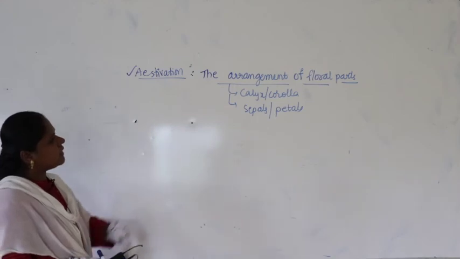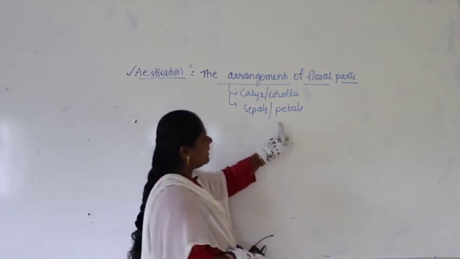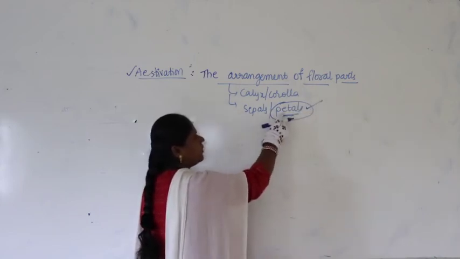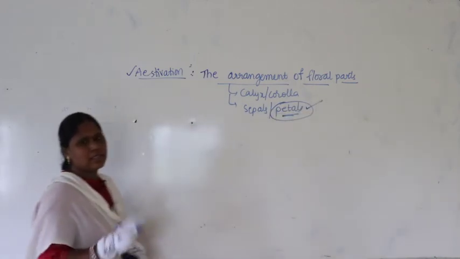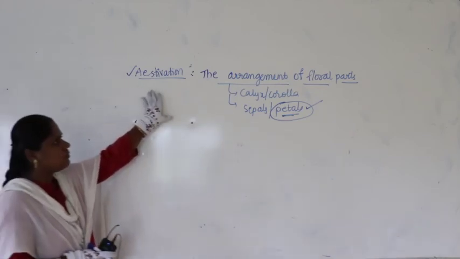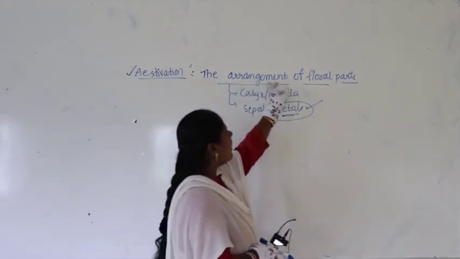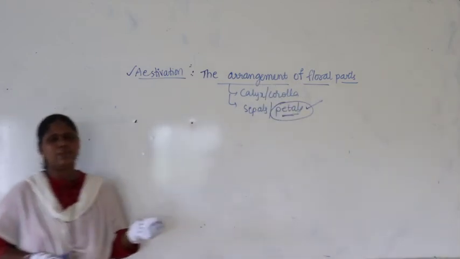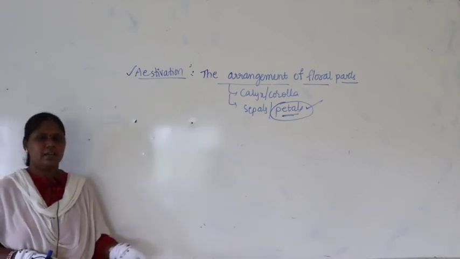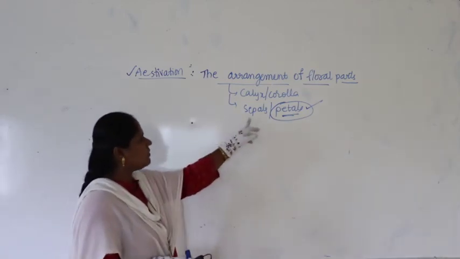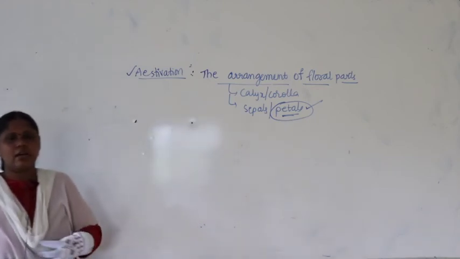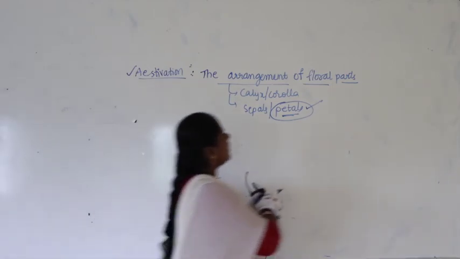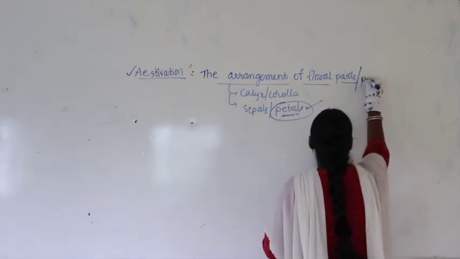So when you look at a flower, you can see how sepals are arranged and how petals are arranged, but mostly aestivation we can study very easily, and we use the term for the study of arrangement of petals. Mostly we talk about petals because it is easy for us to see how they are arranged. It is a little difficult to observe sepals, because in some flowers sepals are smaller in size. So aestivation is nothing but the arrangement of floral parts, especially the arrangement of petals.